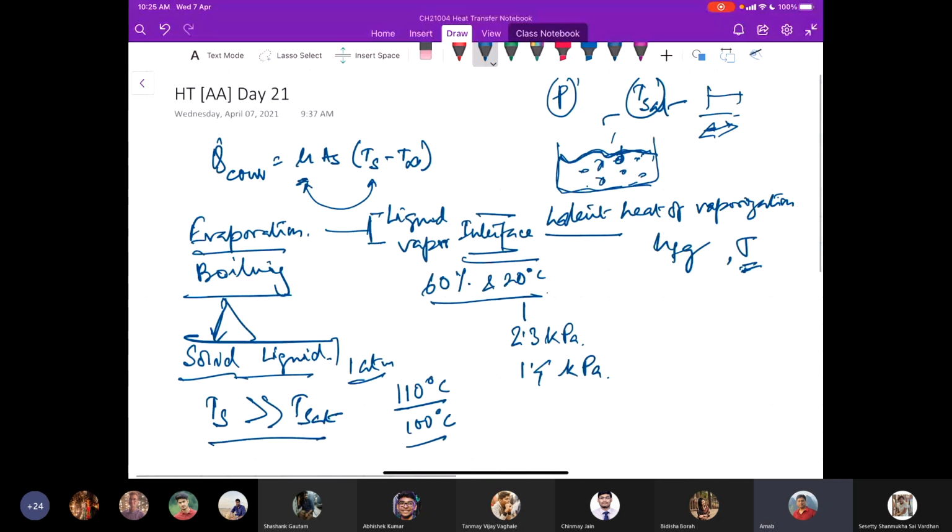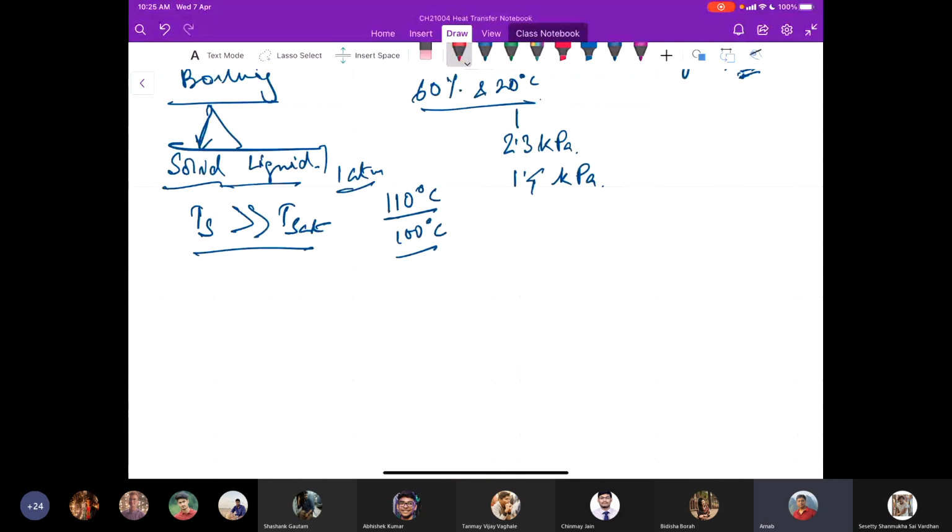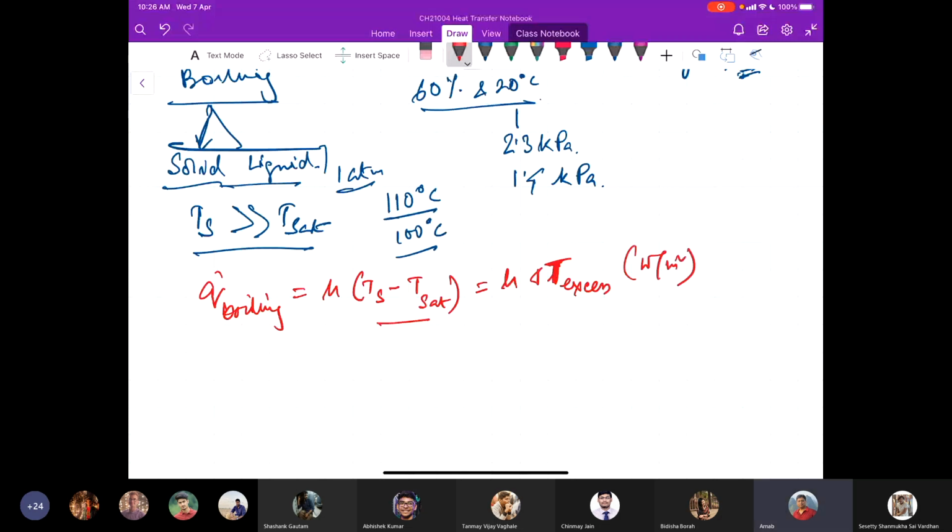Similar to our previous understanding, Q dot boiling is basically h into Ts minus T saturation. This Ts minus T saturation in the case of boiling is called the delta T excess, in watt per meter square. This is called the excess temperature.